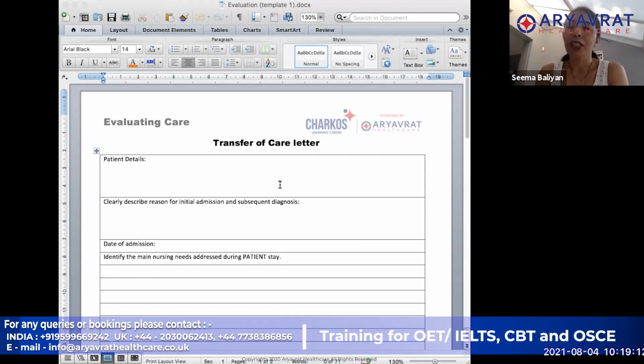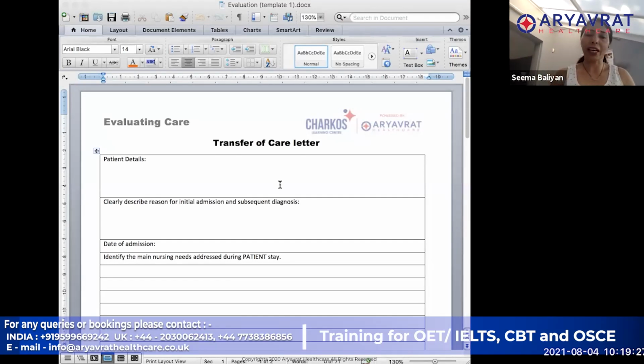This is one of the problems everyone has: do I have to write this in past tense or present tense, what do I have to think? But if you take it as just doing a handover, then you will know whether something is in the past, future, or present tense.